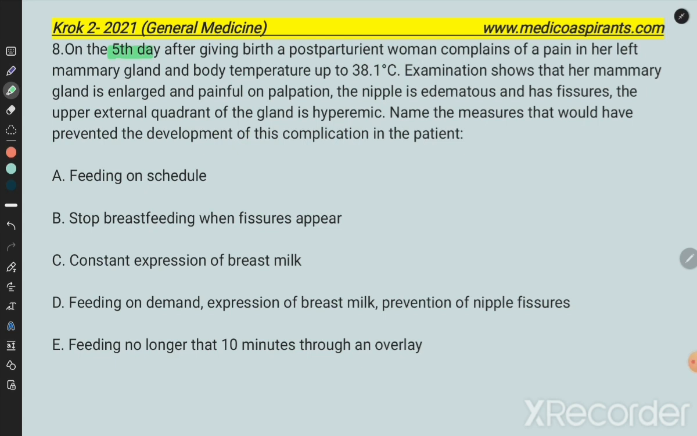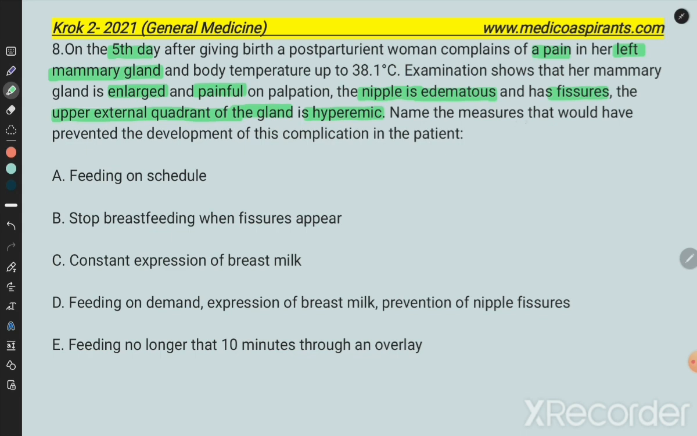A woman complains of pain in her left mammary gland, and the body temperature is up to 38.1 degrees Celsius. Examination shows that her mammary gland is enlarged and painful on palpation. The nipple is edematous and has a fissure. The upper external quadrant of the gland is hyperemic.